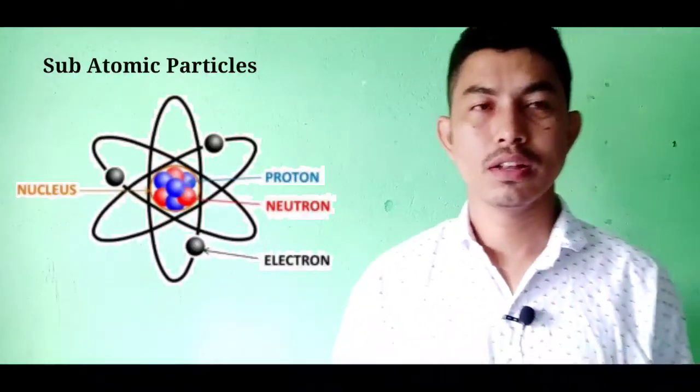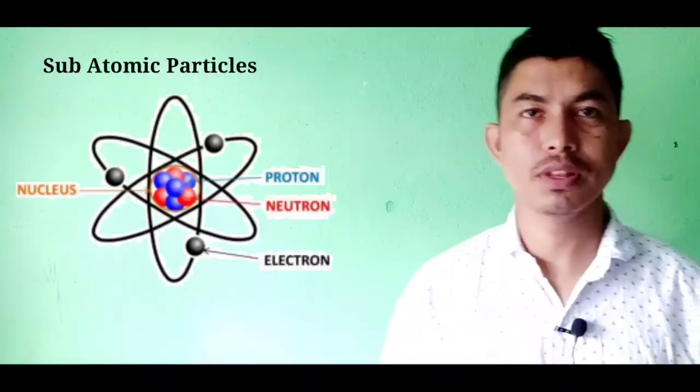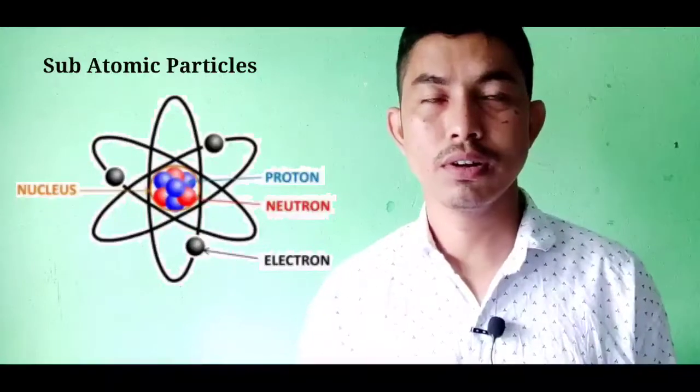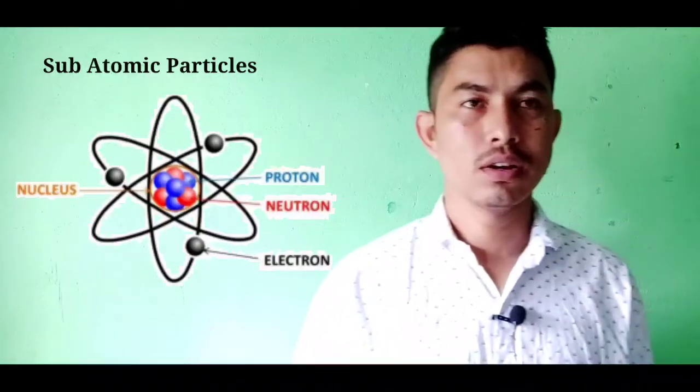So basically the atom consists of two parts: the electrons which revolve in the outer part, and the nucleus that contains the protons and the neutrons.